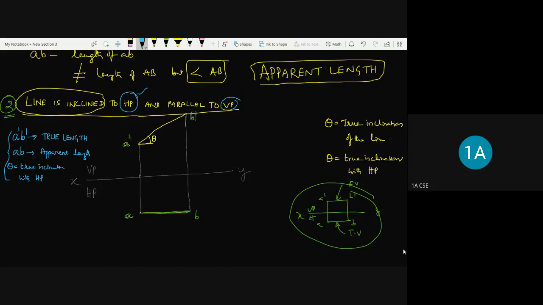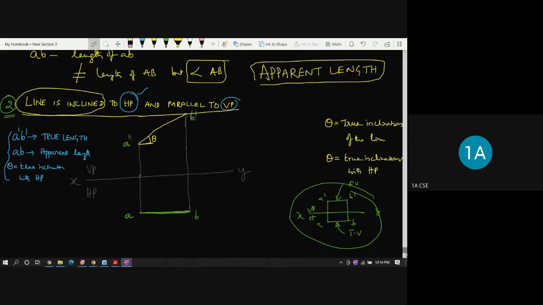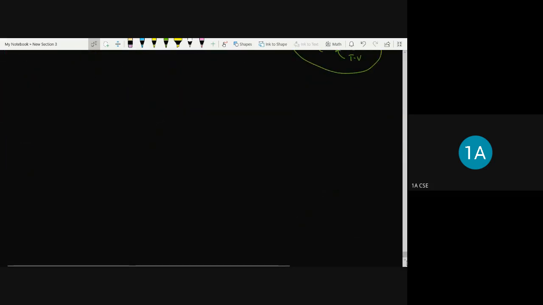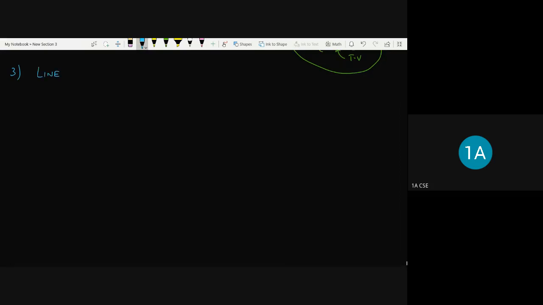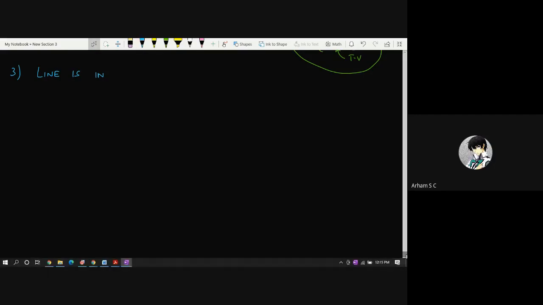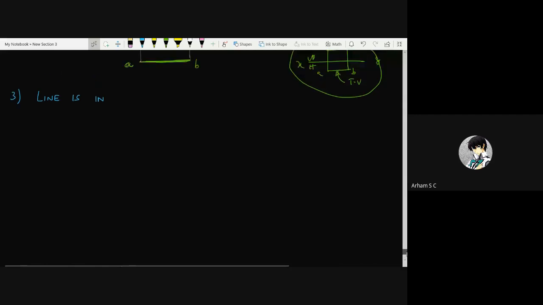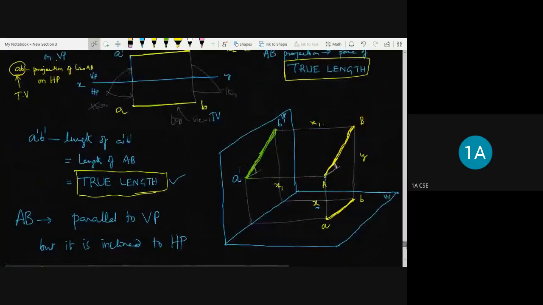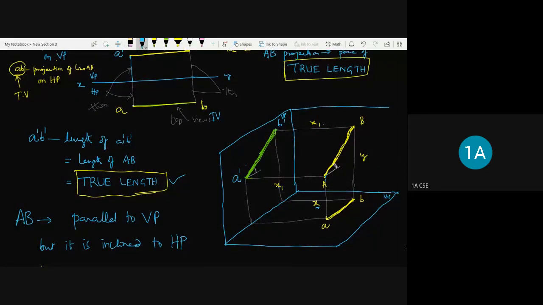Now coming to one more, with a different orientation of the same line. Excuse me, sir. Yes, tell me. So how to draw, if you consider the RPP, how will you draw for case 2, sir? Case 2, this one? Yeah, if you consider the line, RPP. Okay, see here, if I consider RPP for this,